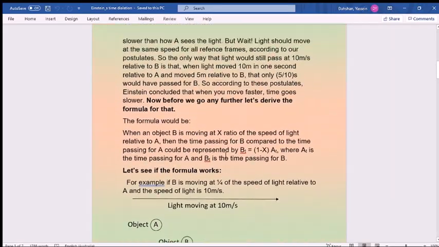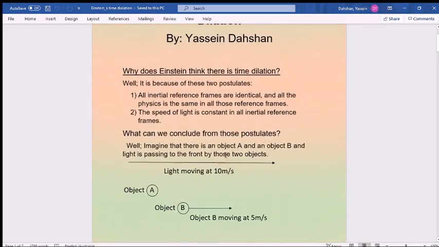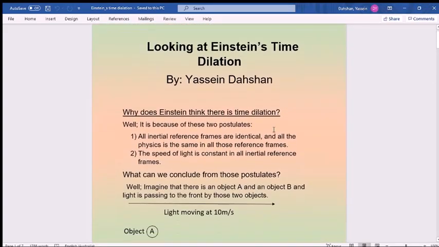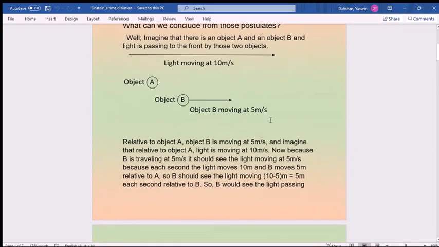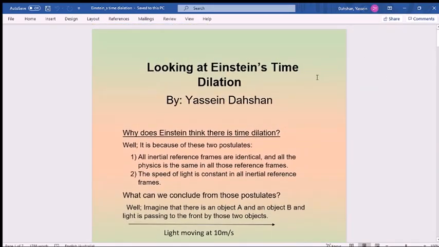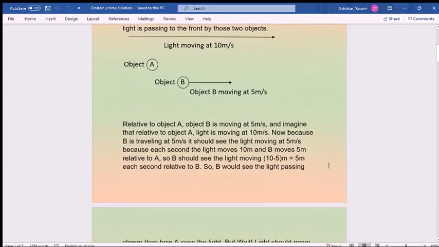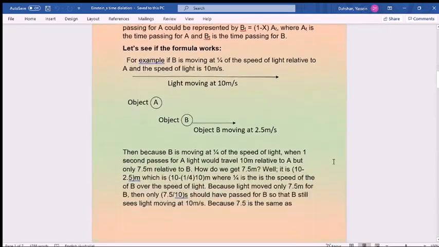And so you can probably see where I'm going with this. So this is the solution to the twins paradox: time dilation is actually not correct, so the twins paradox will not exist.